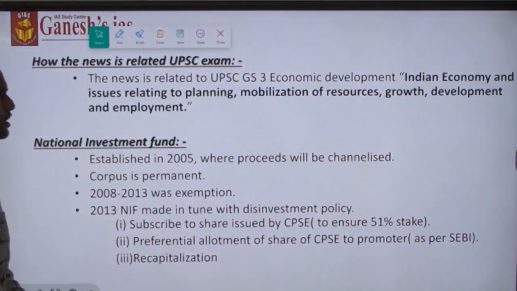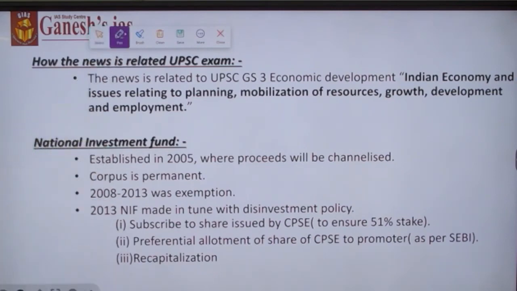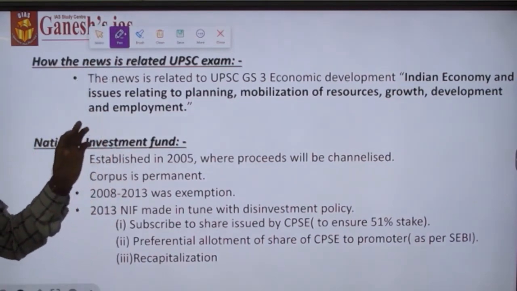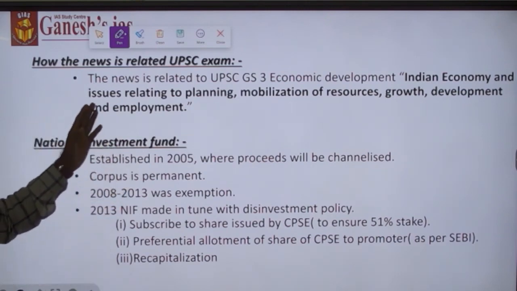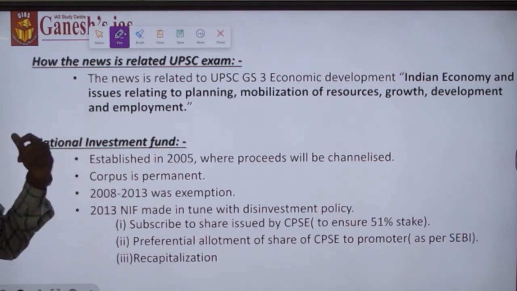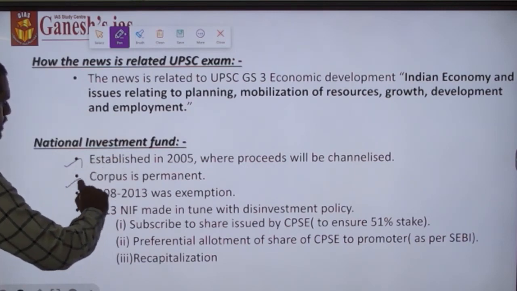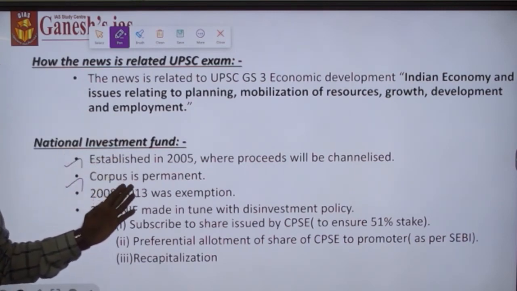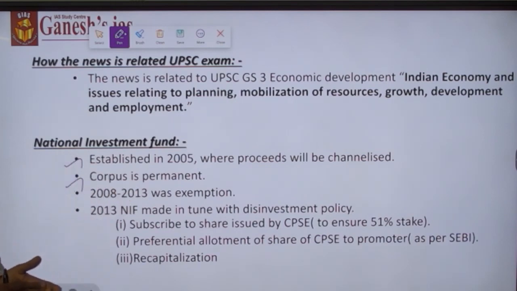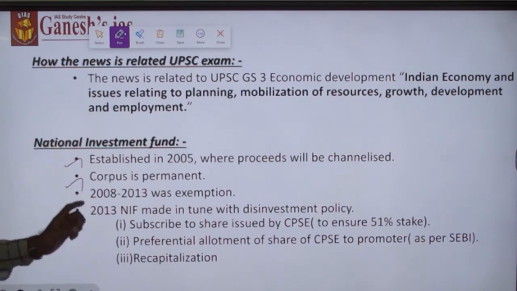Let's discuss the National Investment Fund, which was established in 2005, as a channel through which the funds brought in through disinvestment will be channelized. During its initial period, the National Investment Fund acted as a corpus fund, and this corpus fund was permanent.